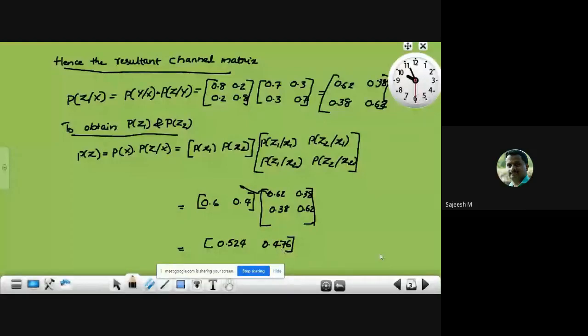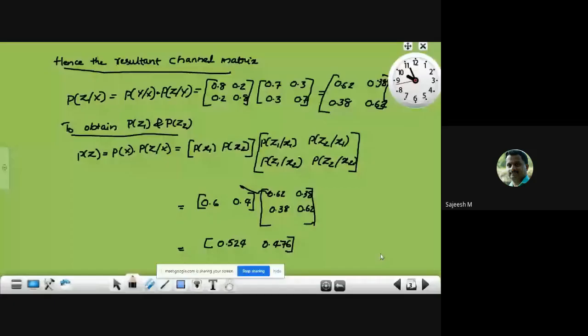That is, once a channel matrix is given, what are the elements of that channel matrix, what is its meaning, then how we can find the output symbol probabilities if we have been given the input symbol probabilities. Learn those relations correctly.